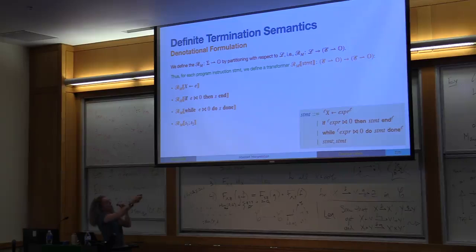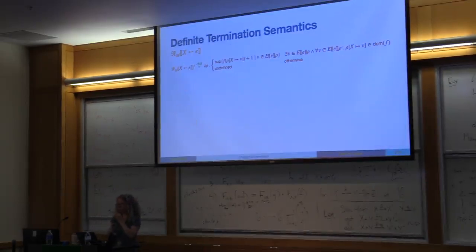So to make it simpler again, we're not going to define it by states to ordinals, but we're going to partition it. So we're going to do it for each program point in the program. We're going to have our input function. And so we're going to have this transformer for each statement in a program. So for assignments, for instance, what we need to do is to make sure that when we do the assignment, it's already in the domain of the function.